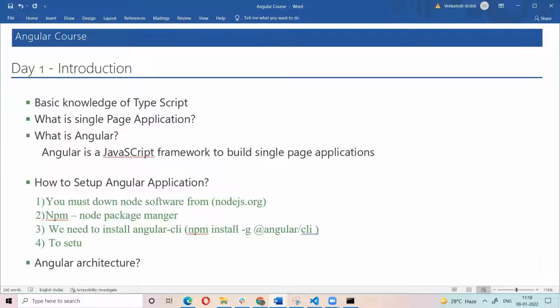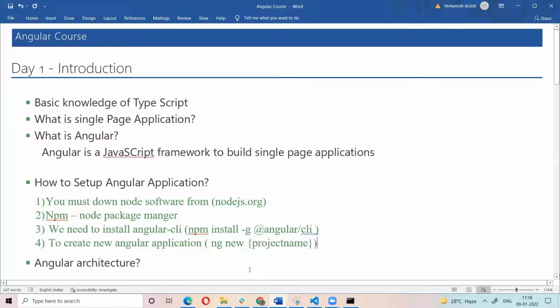To create a new Angular application, the command is ng new followed by the project name, any name you need. With that name, a folder is created with the total Angular application.